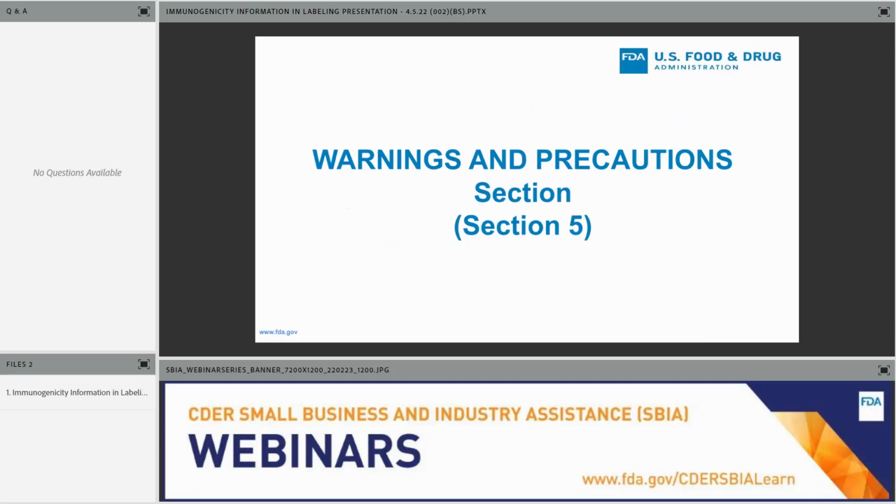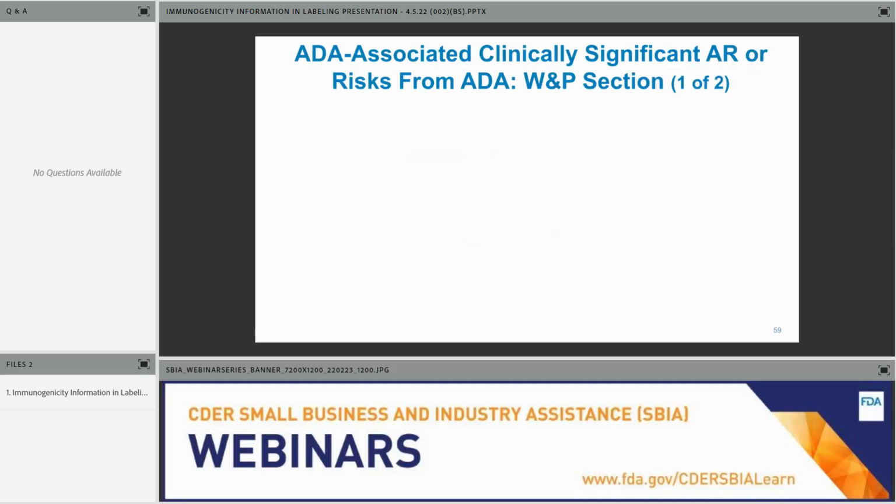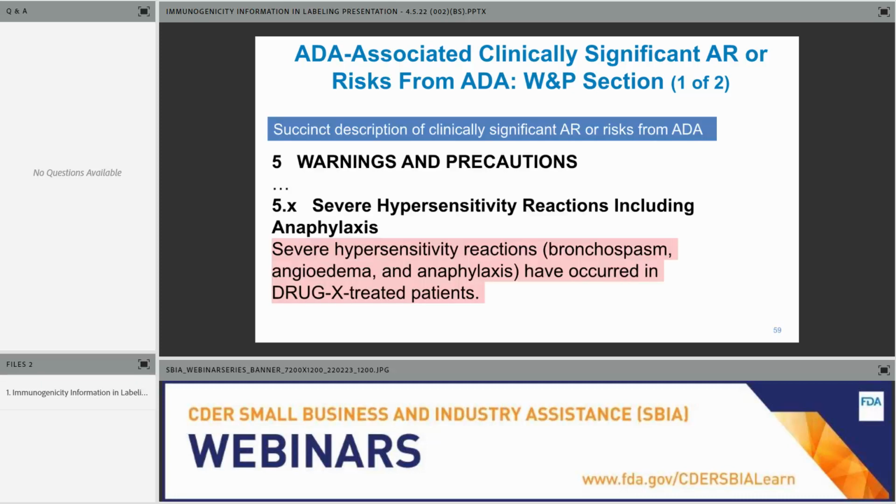The last section of labeling for discussion is the warnings and precautions section. As you know, the warnings and precautions section must contain clinically significant adverse reactions or risks. And here, if we do have clinically significant adverse reactions or risks from ADA, this information would be included in the warnings and precautions section of labeling.